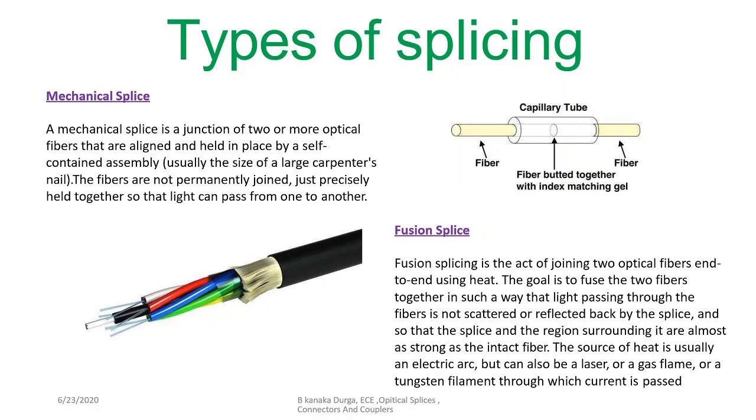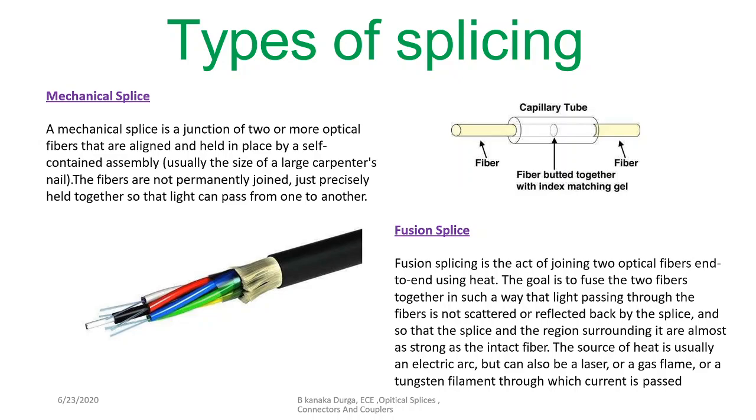Mechanical splicing just uses a capillary tube in order to join two optical cables. We do not use any heat phenomena here. If required, we can use a gel for proper placement. Next comes fusion splicing.